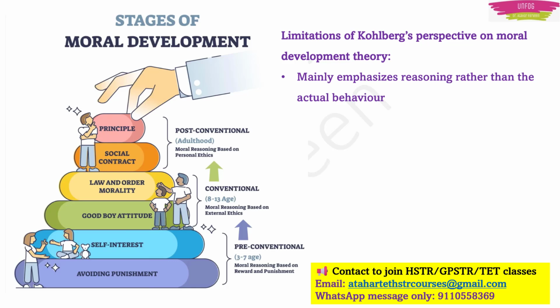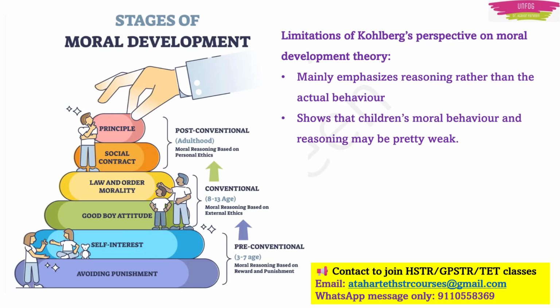People may know what is right, but still they may do wrong. For example, a student may know that cheating is wrong. This is the high reasoning, that cheating is wrong, but still the student may cheat in an exam.